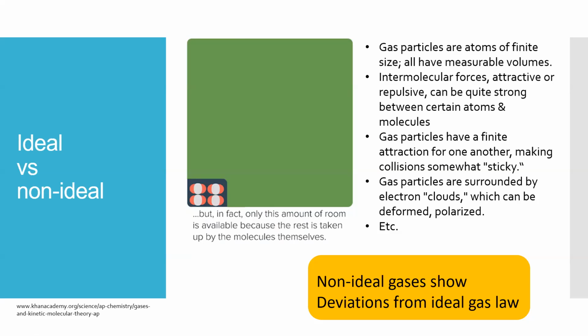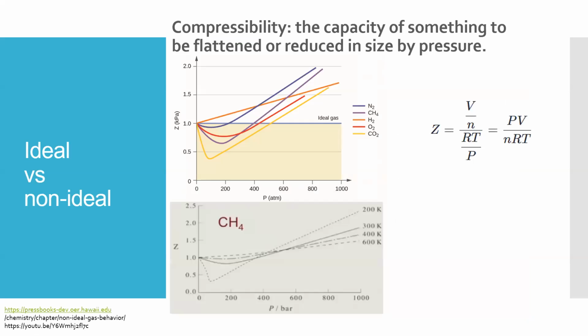Let's take a step back. Here we can see five different gases, and as the pressure increases, the compressibility changes. When compressibility is lower than 1, that means Z is lower than the ideal gas compressibility, which means the molar volume is lower than it should be.